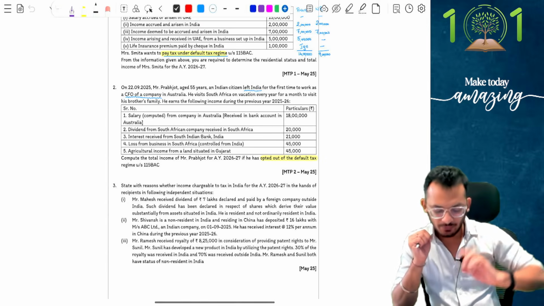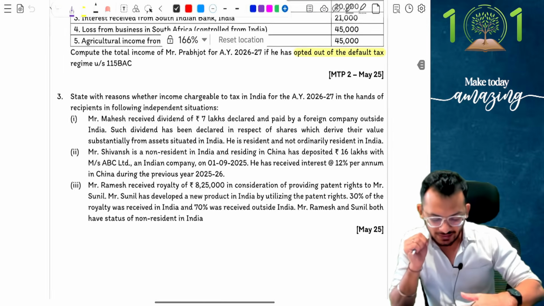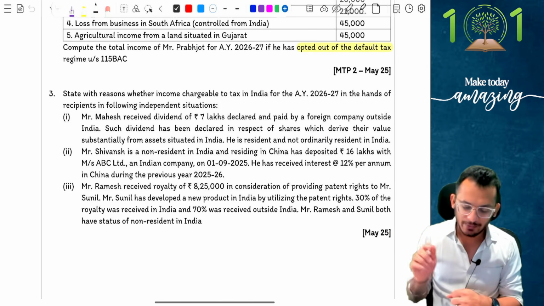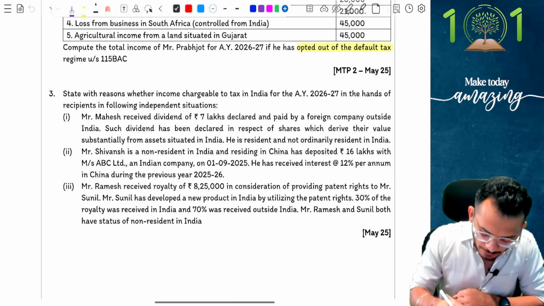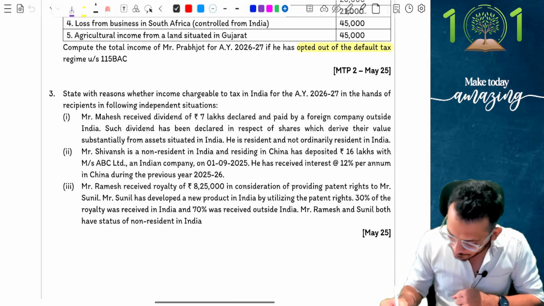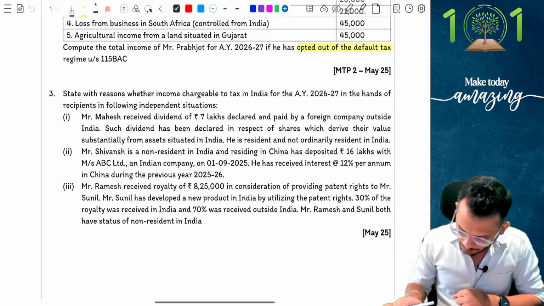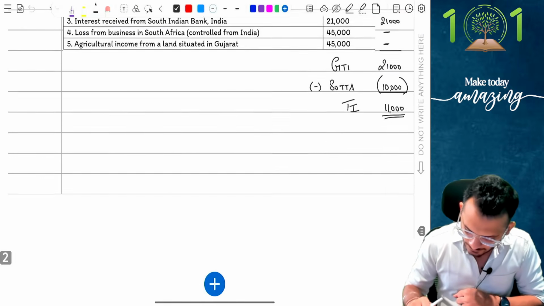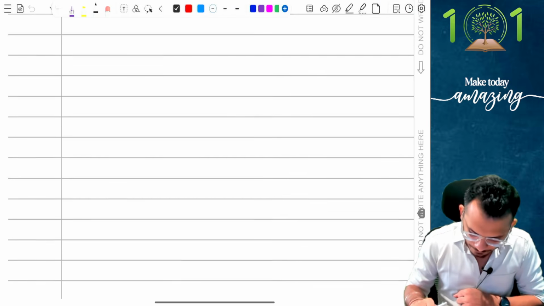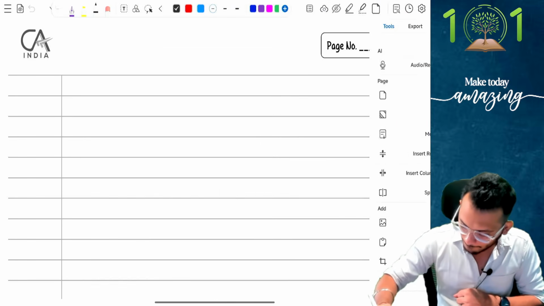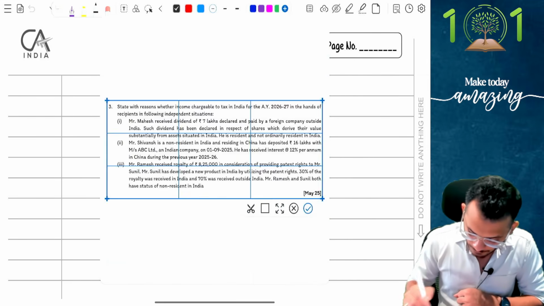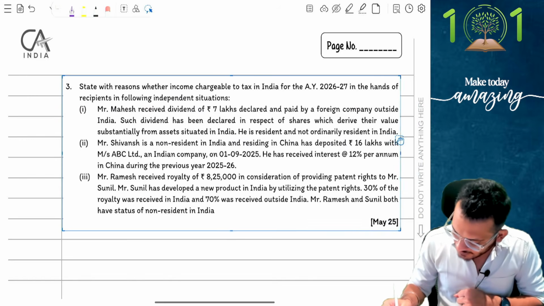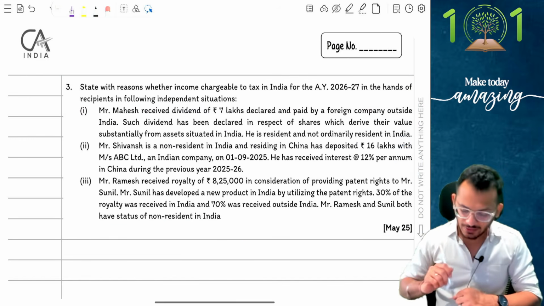Let's proceed forward. Question number 3. Question says, state with reasons whether the following incomes are chargeable to tax in the hands of the following independent scenarios. I'm going to copy this question into my assignment so that it's easier for me to note down. Question number 3 says they want me to confirm whether the incomes are taxable or not.